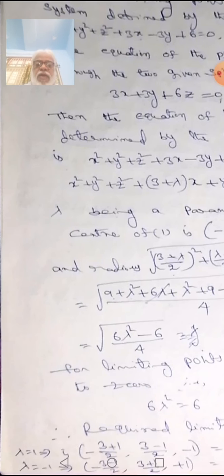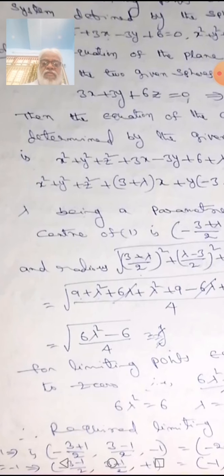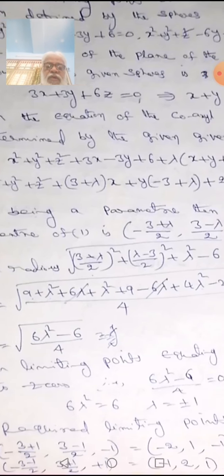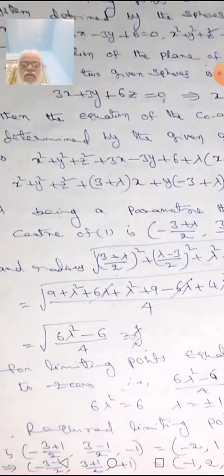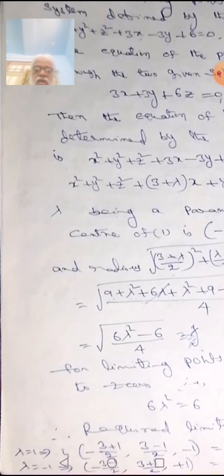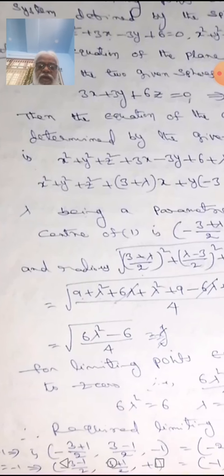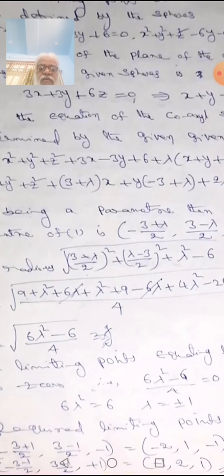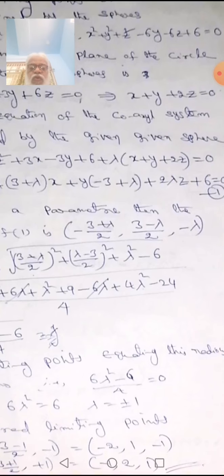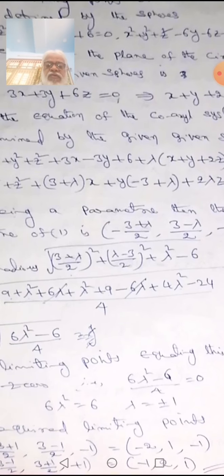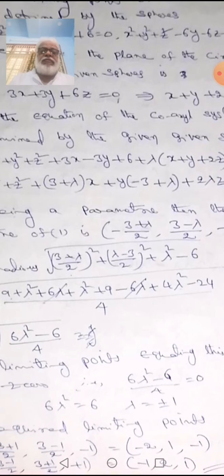substituting lambda is equal to plus 1: minus of (3 plus 1) by 2, (3 minus 1) by 2 and minus 1, that is minus 2, 1 and minus 1. Another limiting point is lambda is equal to minus 1: minus (3 minus 1) by 2, (3 plus 1) by 2 and plus 1, that is minus 1, 2, 1. So minus 2, 1, minus 1 and minus 1, 2, 1 are the limiting points of the spheres.